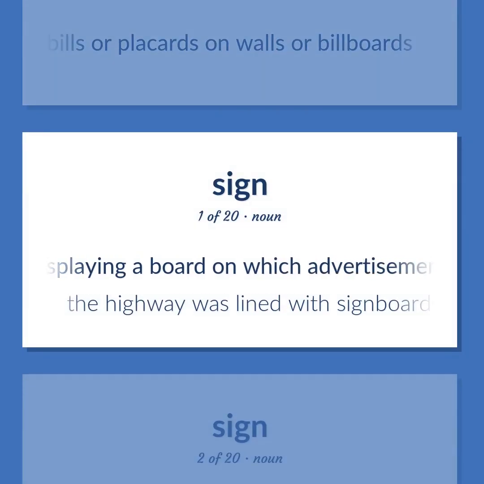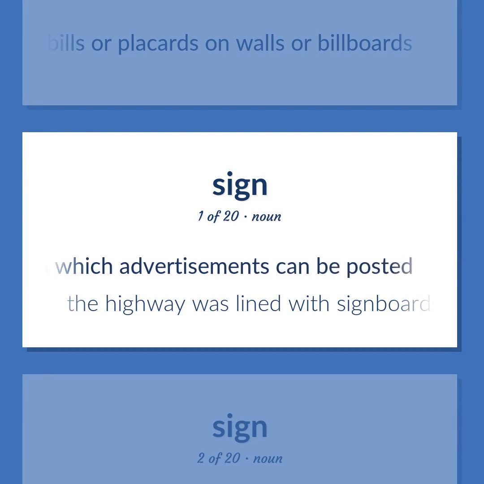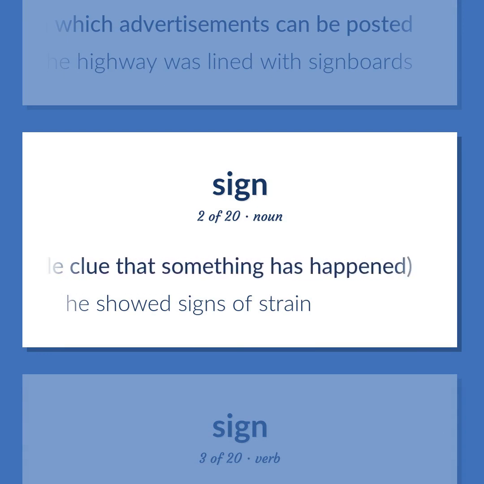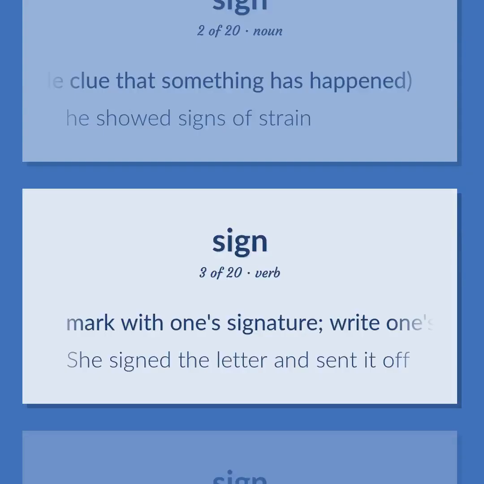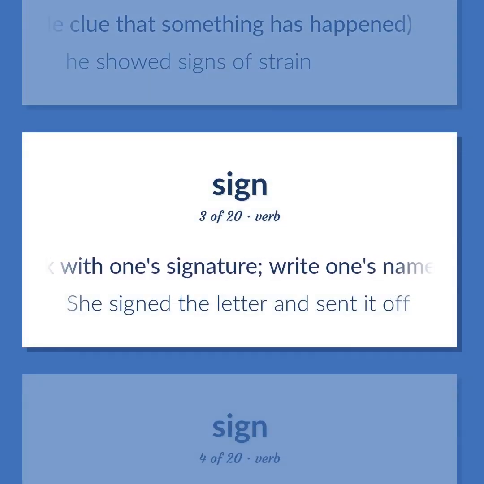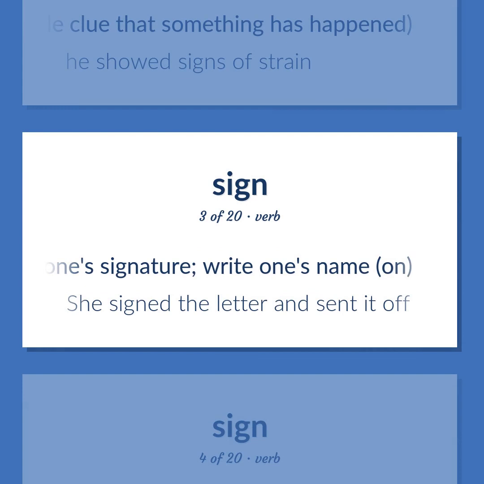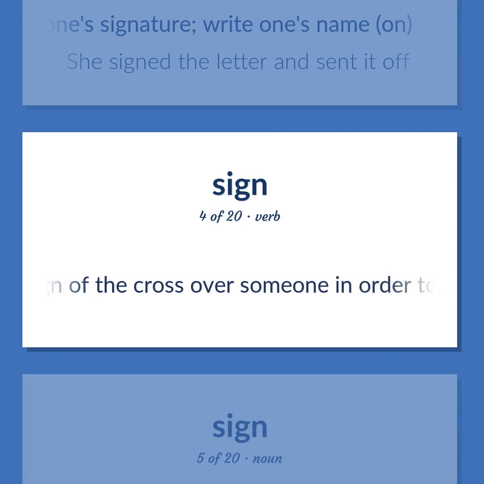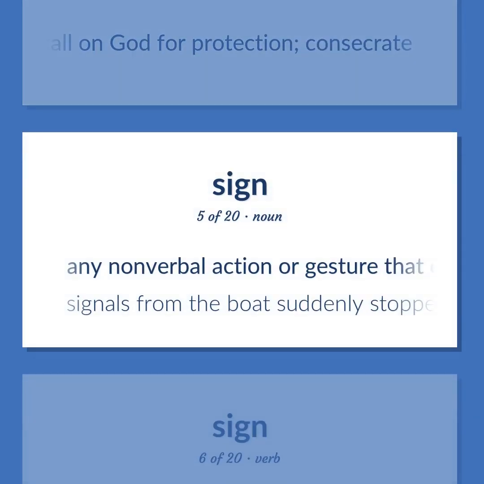Structure displaying a board on which advertisements can be posted. The highway was lined with signboards. A perceptible indication of something not immediately apparent, as a visible clue that something has happened. He showed signs of strain. Mark with one signature. Write one's name, on. She signed the letter and sent it off. Make the sign of the cross over someone in order to call on God for protection. Consecrate. Any nonverbal action or gesture that encodes a message. Signals from the boat suddenly stopped.